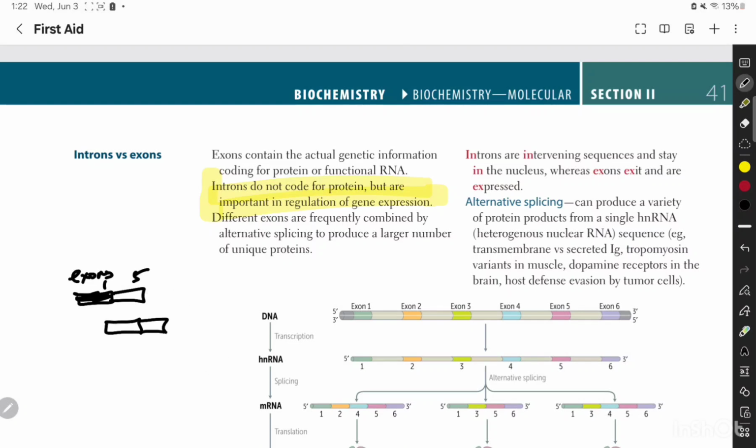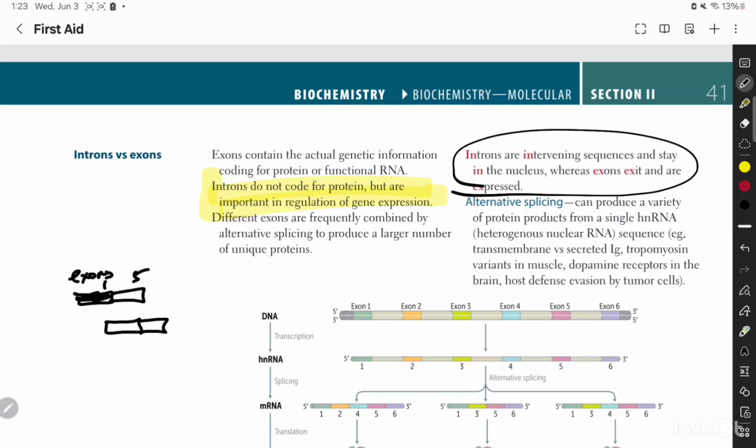So they're combined by alternative splicing. Alternative splicing is the alternative removal of introns to produce a large number of unique proteins. So introns we removed and exons we combined in different ways, and they produce a large number of unique proteins.